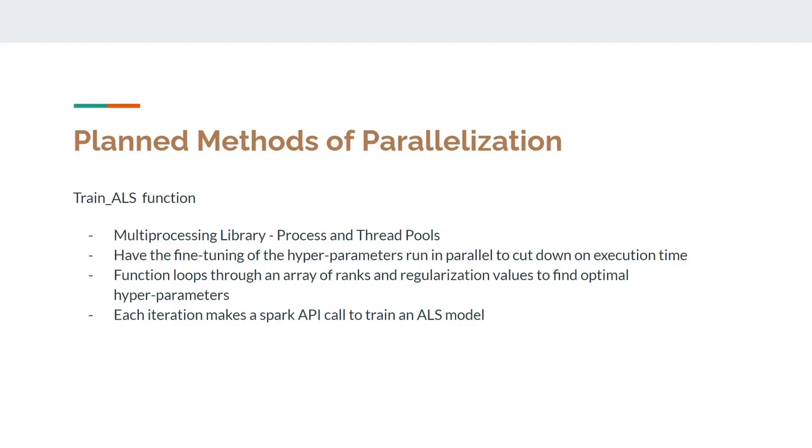The training of the model takes time, especially when using files with a large number of ratings. That means each iteration trains that model with that file with a large number of ratings. This adds up. Our idea was to utilize the multiprocessing library to allow the program to train models in parallel, specifically using either process or thread pools. This would cut down the execution time of the program by a lot.